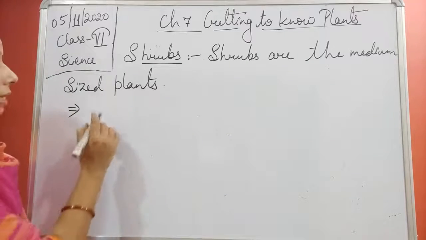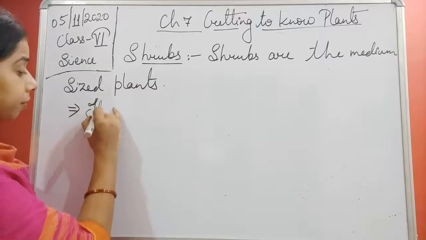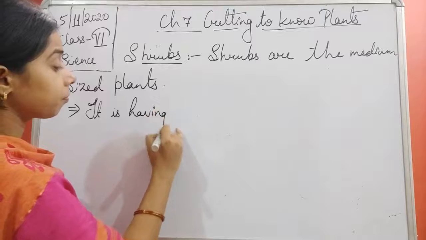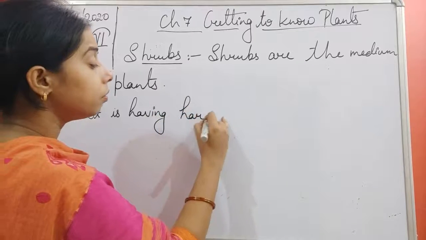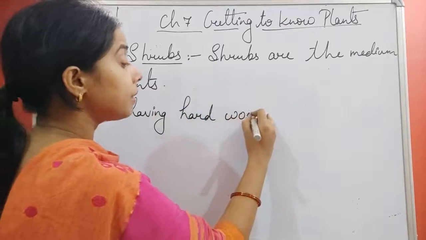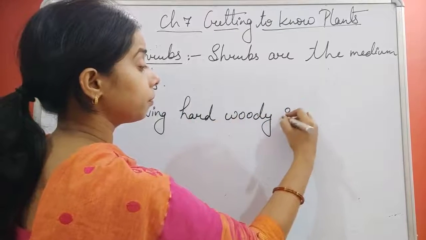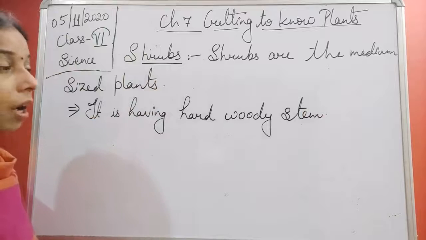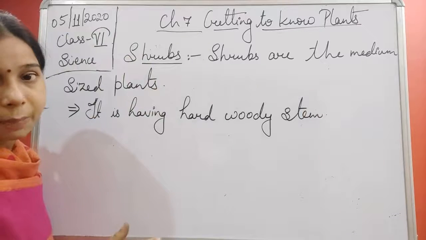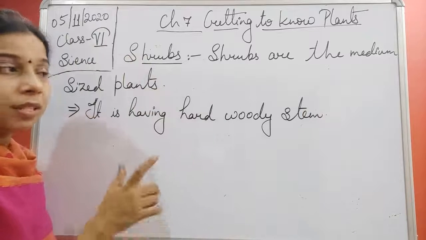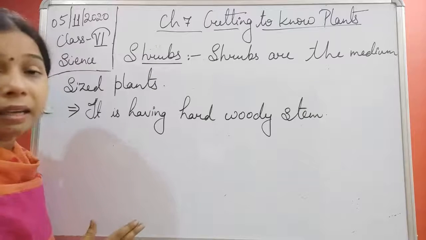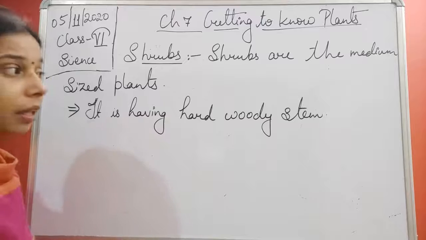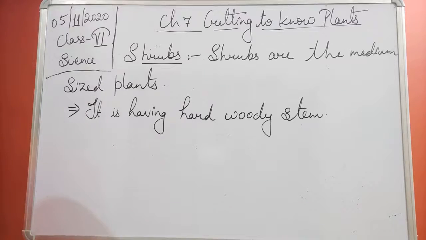So we can say that it has a hard woody stem. In case of herbs, we said that it is green in color and does not have a woody stem. But here it has a woody stem.